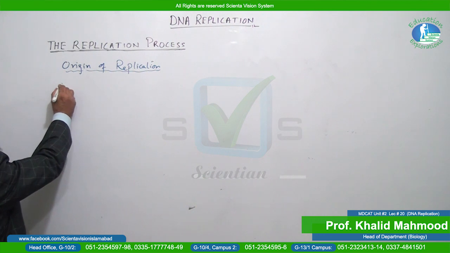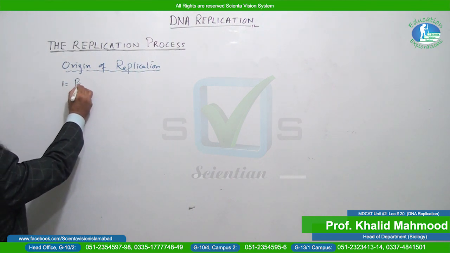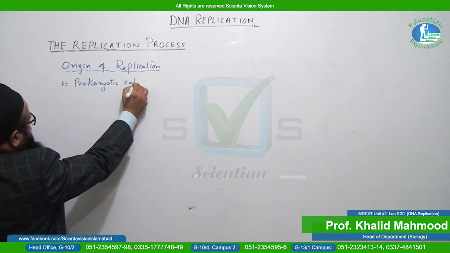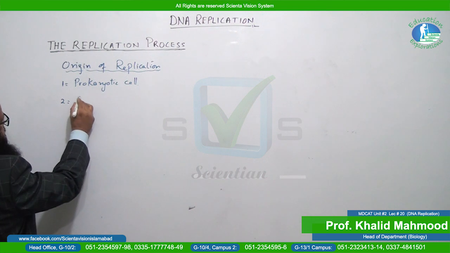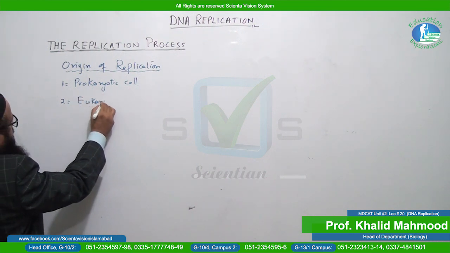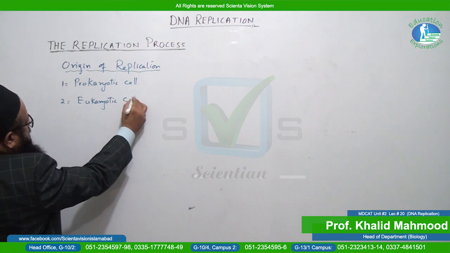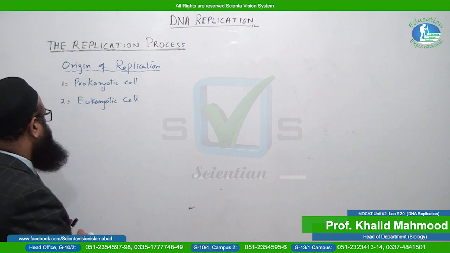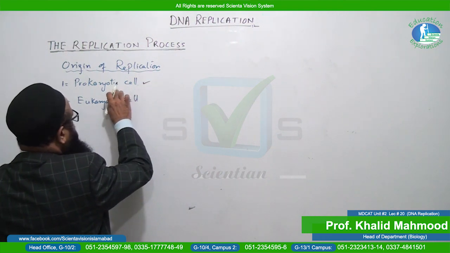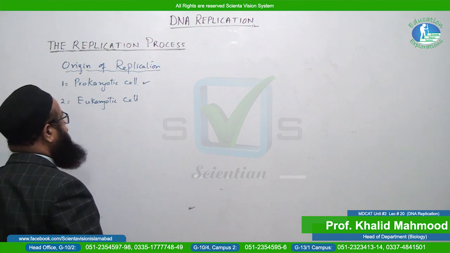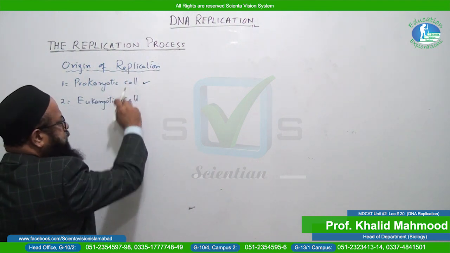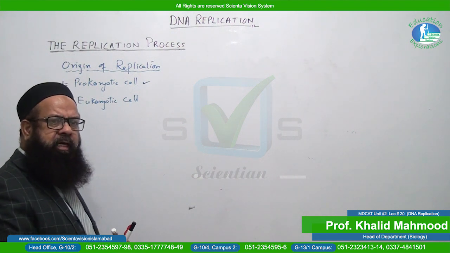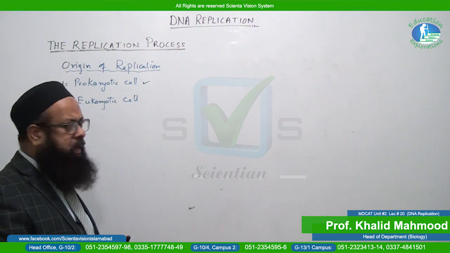Number one, prokaryotic cell, and number two, eukaryotic cell. Two kinds of cells. The origin of replication, in case of prokaryotes, there is only one site of origin of replication in the prokaryotic cell, like bacteria. You know that in prokaryotes the DNA is double-stranded circular.